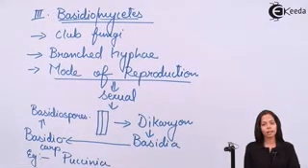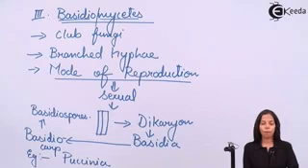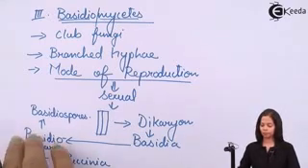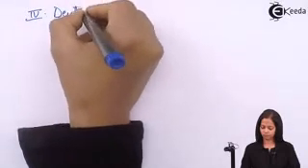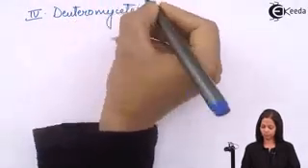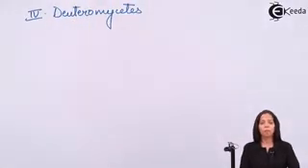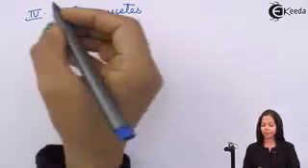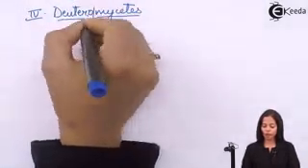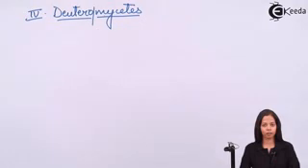Now we'll study the next and the last type of fungi, that is Deuteromycetes. Now what is Deuteromycetes? Mycetes means fungal body and deutero means fake or temporary.